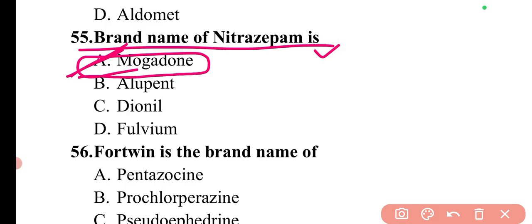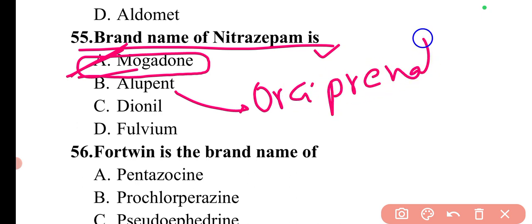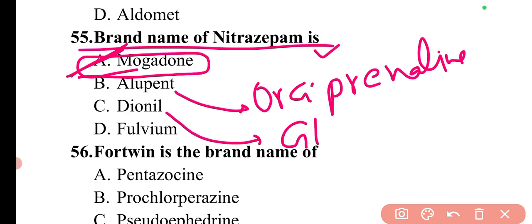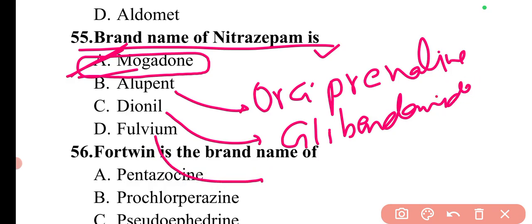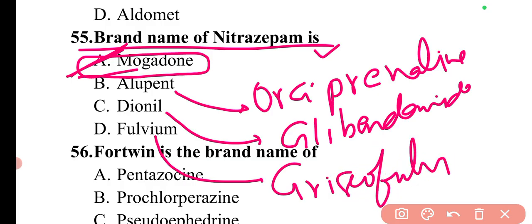Then if I talk about Alupent, Alupent is the brand name of orciprenaline. Then Daonil is the brand name of glibenclamide. And Fulvicin is the brand name of griseofulvin.